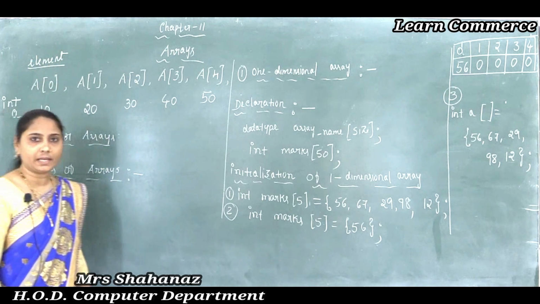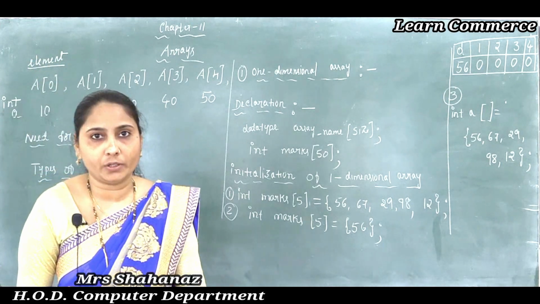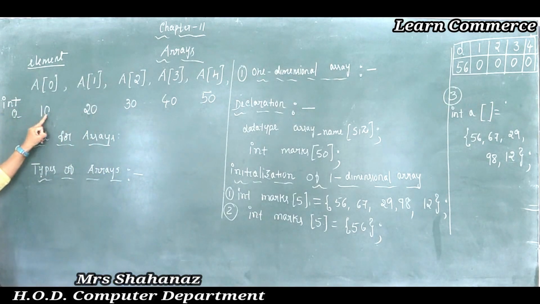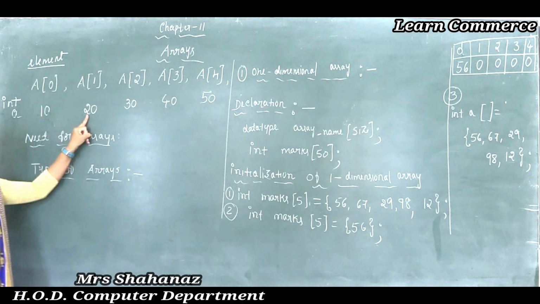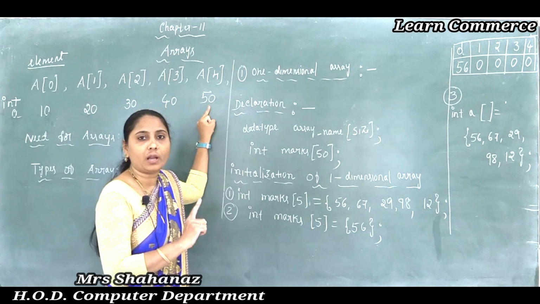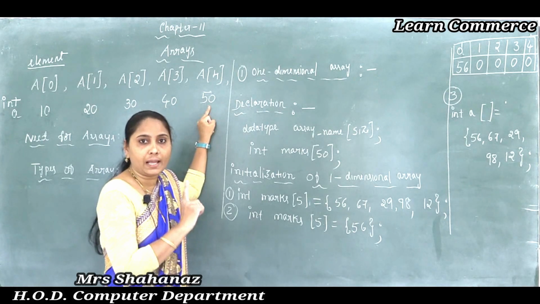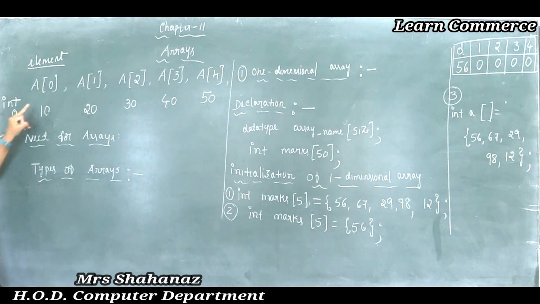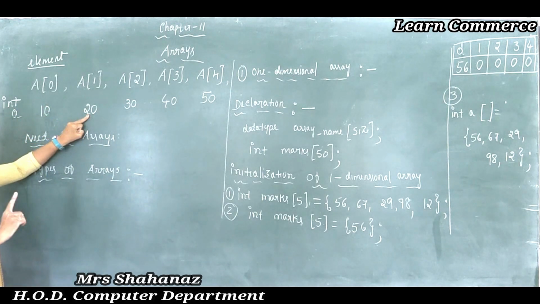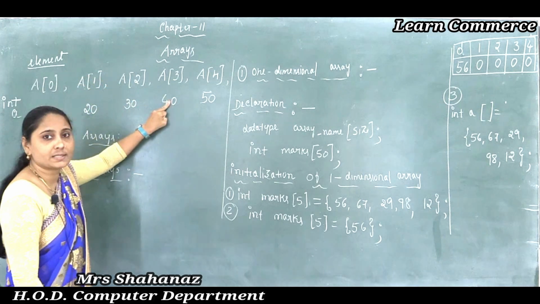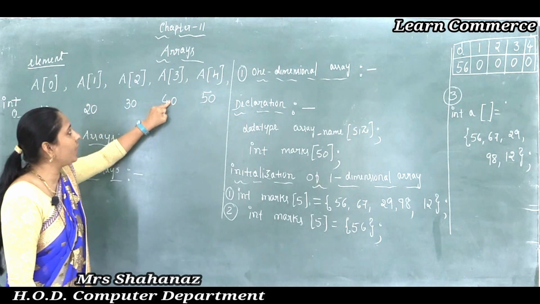The other name for an object is element. And the elements are numbered. Which ones are the elements? Whatever I wrote, 10, 20, 30, 40, 50, all are called objects, all are called elements. Now, if I want to access the element 20, then I need to use the position value, which is 1. If I want to access the element 40, the position value is 3.